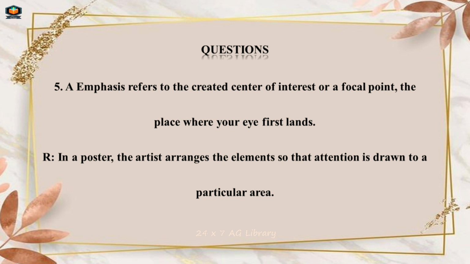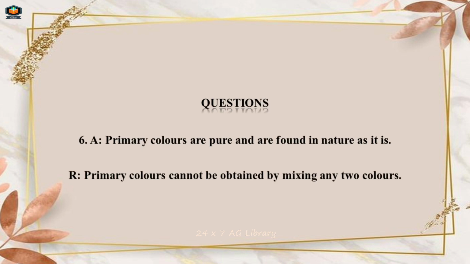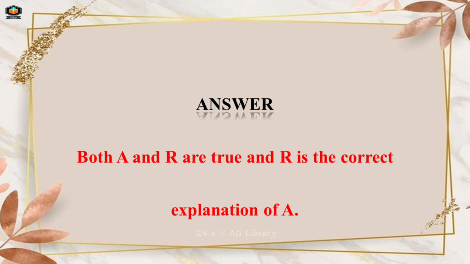Questions. Number 5. A. Emphasis refers to the created center of interest or a focal point, the place where your eye first lands. R. In a poster, the artist arranges the elements so that attention is drawn to a particular area. Answer. Both A and R are true but R is not the correct explanation of A. Questions. Number 6. A. Primary colors are pure and are found in nature as it is. R. Primary colors cannot be obtained by mixing any two colors. Answer. Both A and R are true and R is the correct explanation of A.